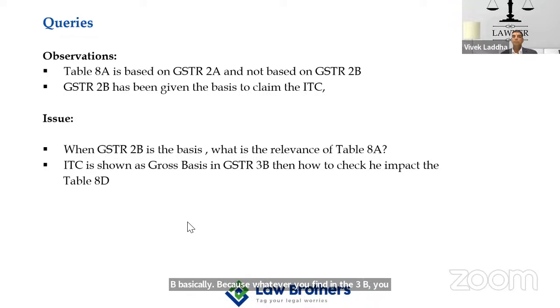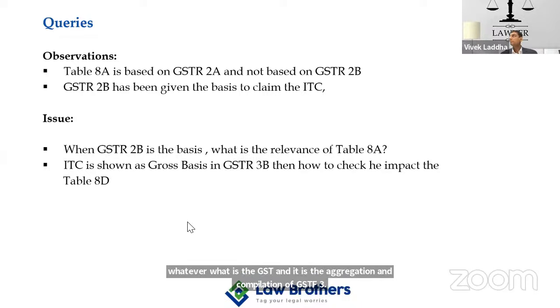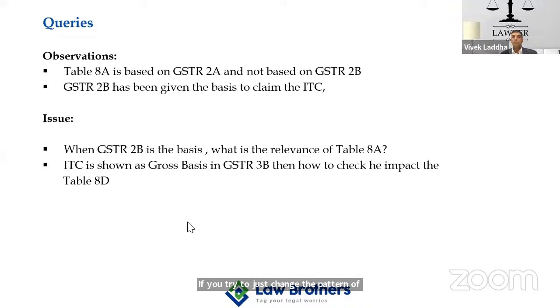You cannot change the reporting pattern, because what is GSTR 9? It is the aggregation and compilation of GSTR 3B. If you try to change the pattern of disclosure, that creates a problem. You will receive notices for GSTR 9 versus GSTR 3B or GSTR 9 versus GSTR 1. So whatever you disclose in GSTR 3B, you have to disclose that information in a similar pattern in GSTR 9.